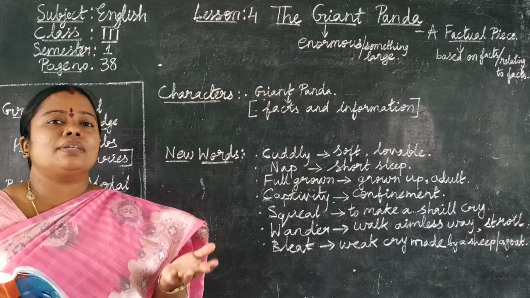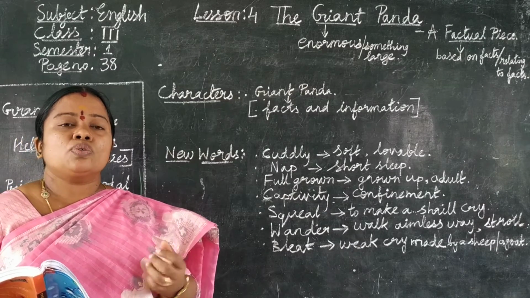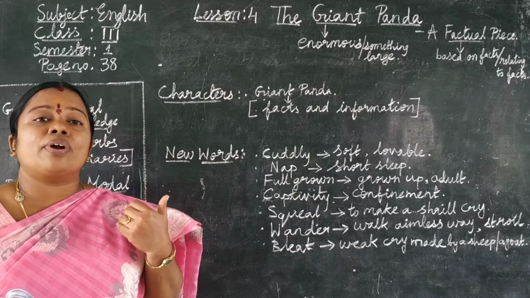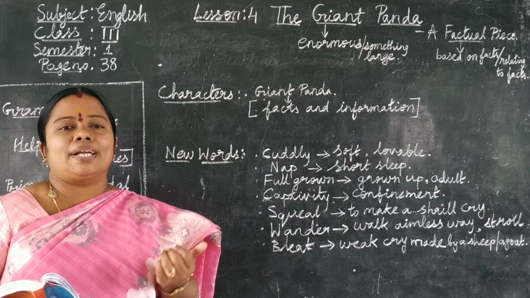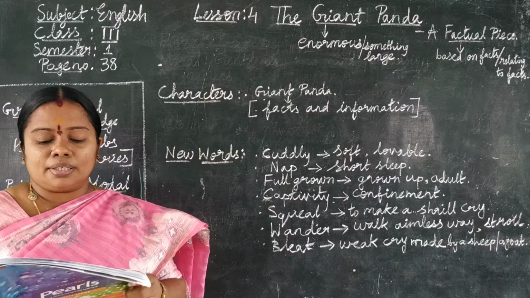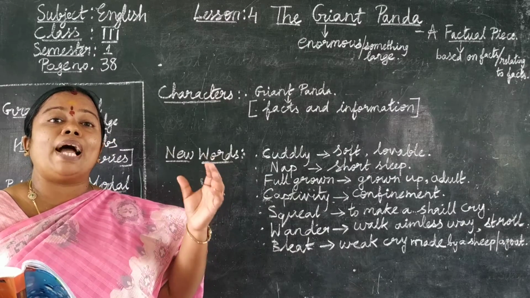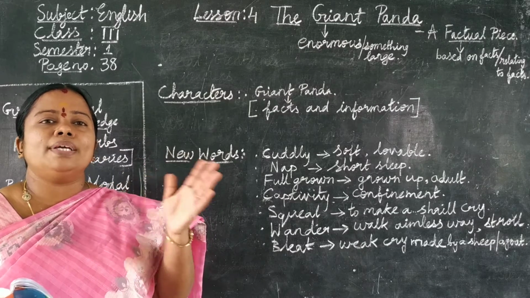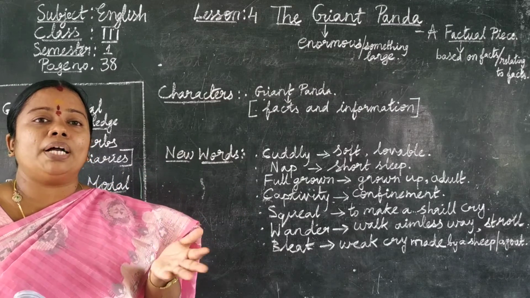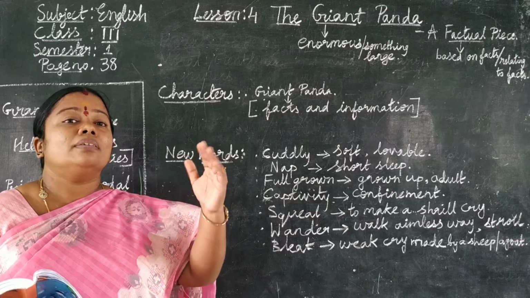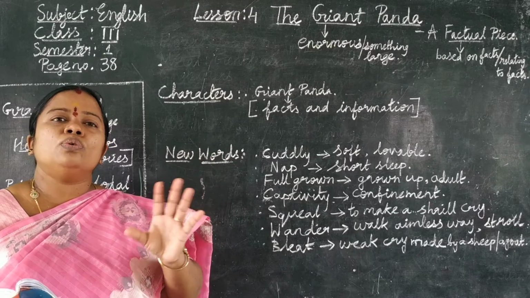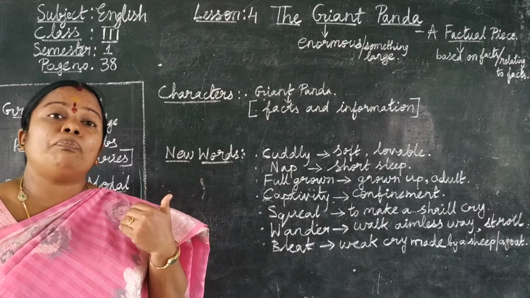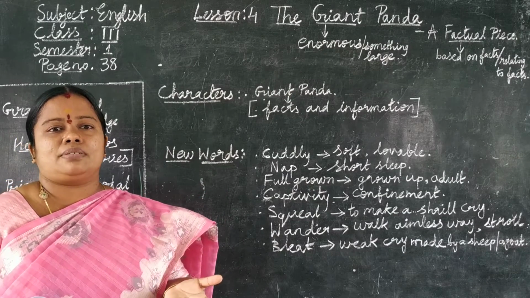So the woolly fur protects them from wet, cold climates. Its body is white in color, but the black patches are there on its body. The white and black shades protect the panda from its enemies. Okay.